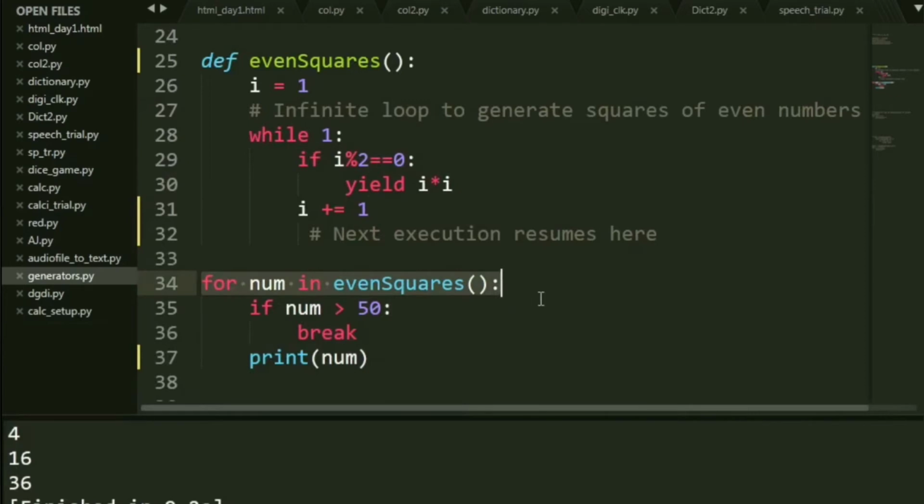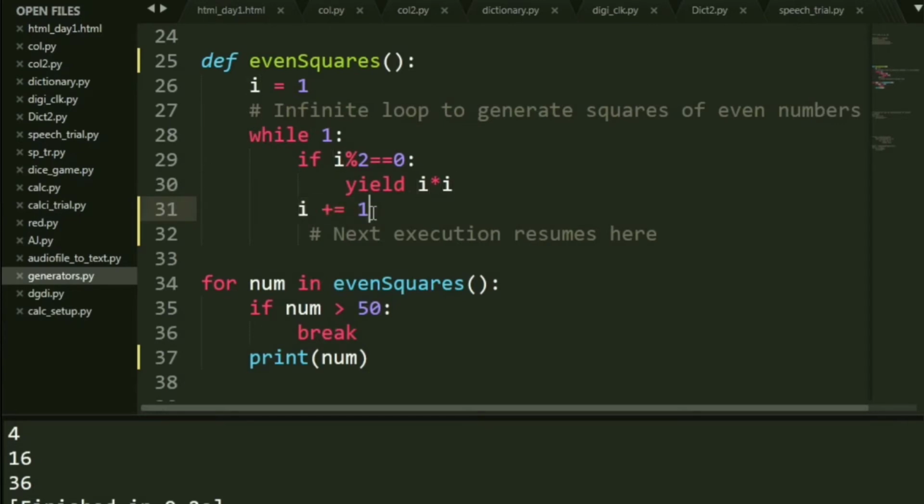So let's take this first for loop. For num in even_squares, this num gets called into even_squares. Now firstly, i is given the value 1. Next, the scope enters an infinite loop. It checks if i mod 2 is equal to 0. So for the first time, 1 mod 2 is not equal to 0. Hence it does not yield anything and it simply increments i.